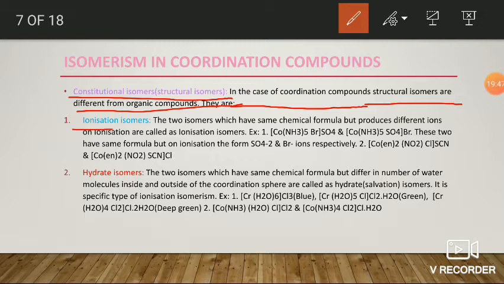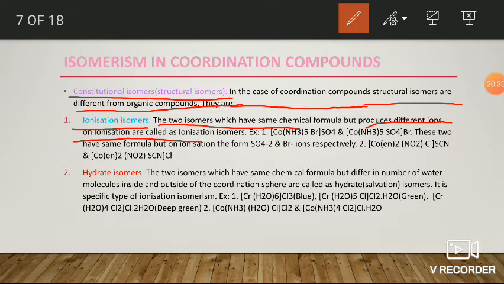The first one is ionization isomers. It is one type of structural isomers. What are ionization isomers? Two isomers which have the same chemical formula, but produce different ions on hydrolysis or ionization, are called ionization isomers. That is, if two coordination compounds have the same chemical formula but undergo ionization to form different ions in the solution, they are known as ionization isomers. The phenomenon is known as ionization isomerism.